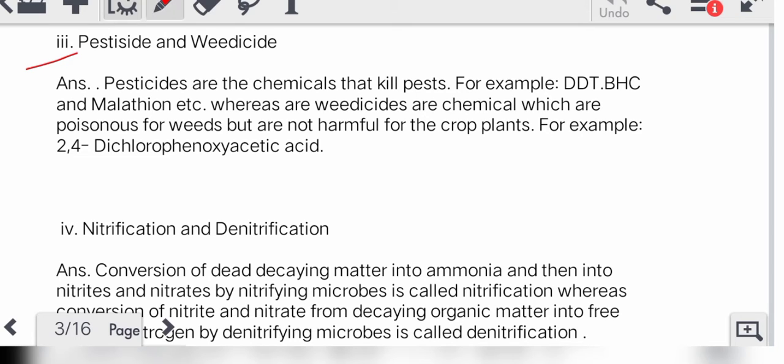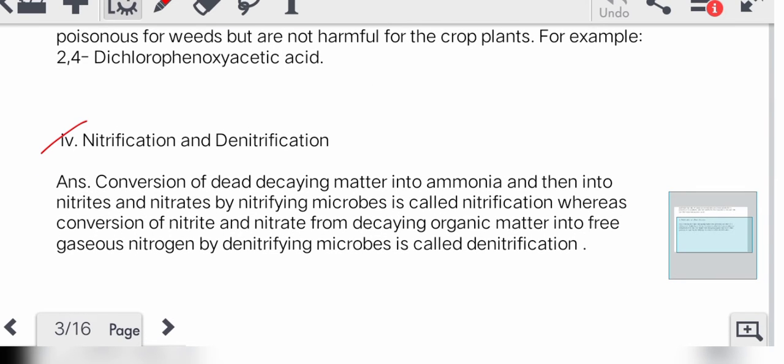Next is nitrification and denitrification. Nitrification: conversion of dead decaying matter into ammonia and then into nitrates by nitrifying microbes is called nitrification. Whereas conversion of nitrite and nitrate from decaying organic matter into free gaseous nitrogen by denitrifying microbes is called denitrification.